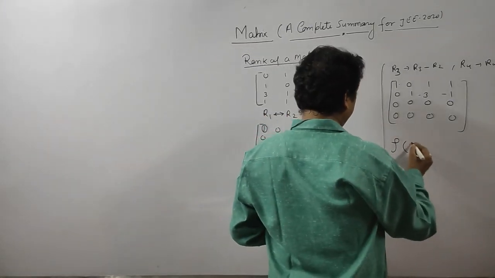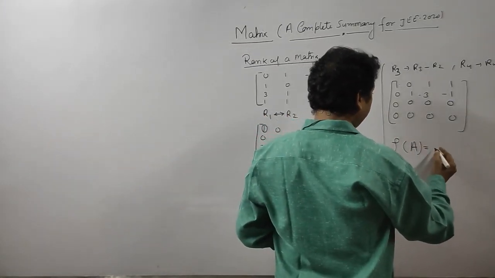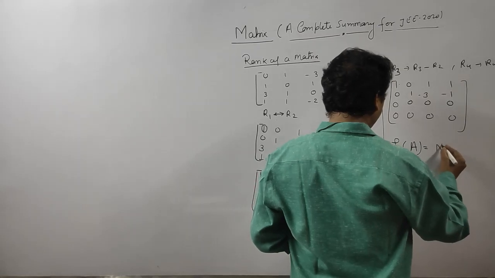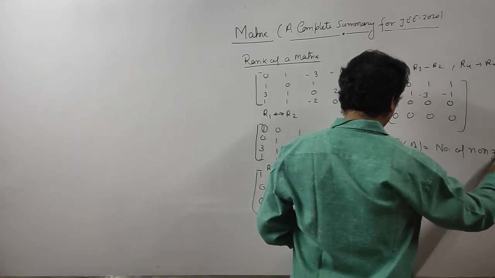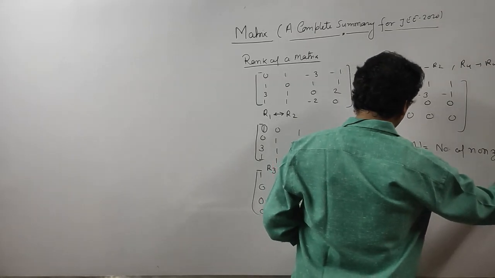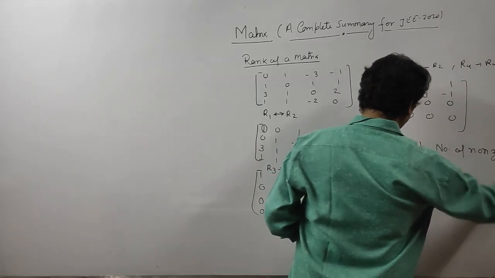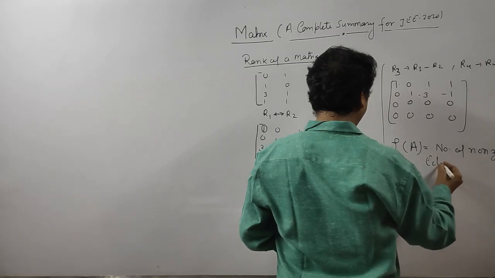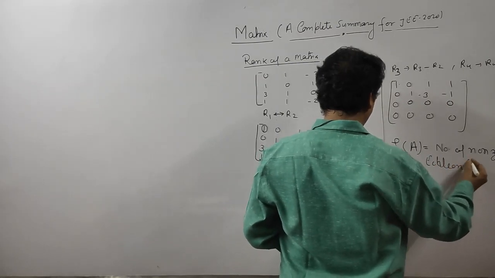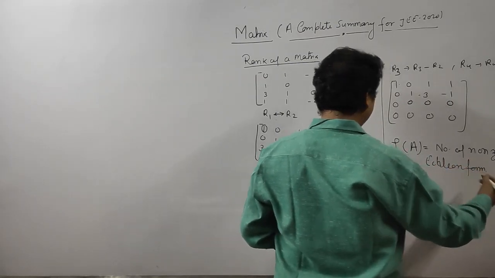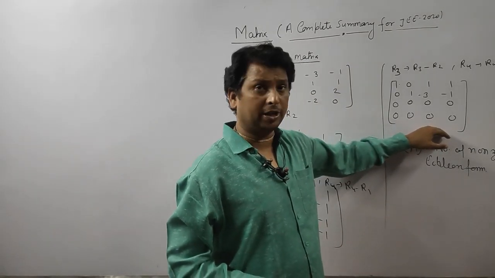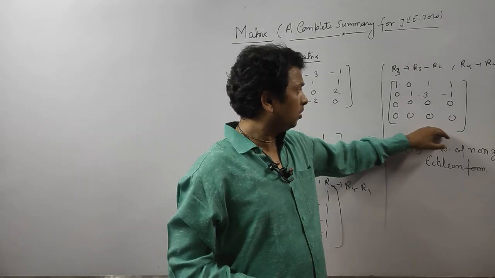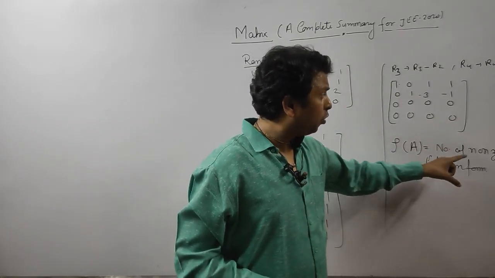What is the rank of A? Rank of A means the number of non-zero rows in echelon form. What is echelon form? The last matrix which you obtain is known as echelon form. So, the number of non-zero rows.